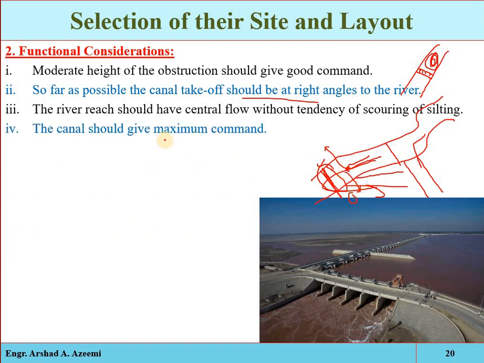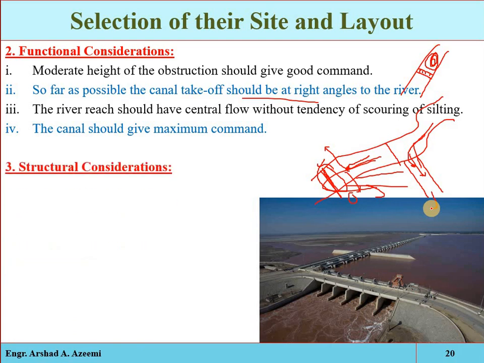The canal should give maximum command, and also we will have to select such an area from which we can divert the maximum amount of water, and if more water is diverted into the canal, then it will irrigate more area, it will command more area. So such an area will be selected where we can divert the maximum amount of water into the irrigation canal.